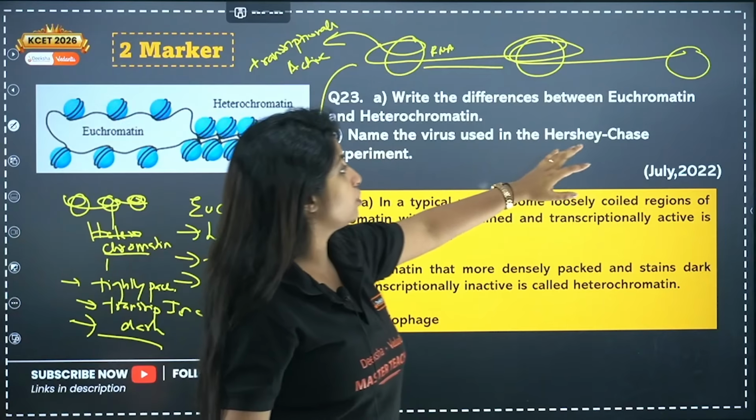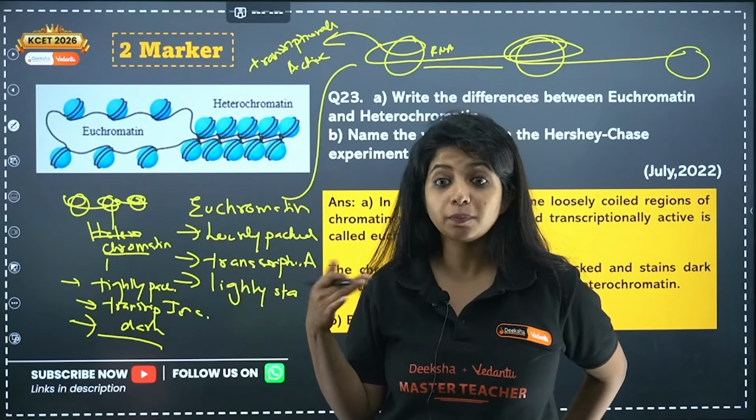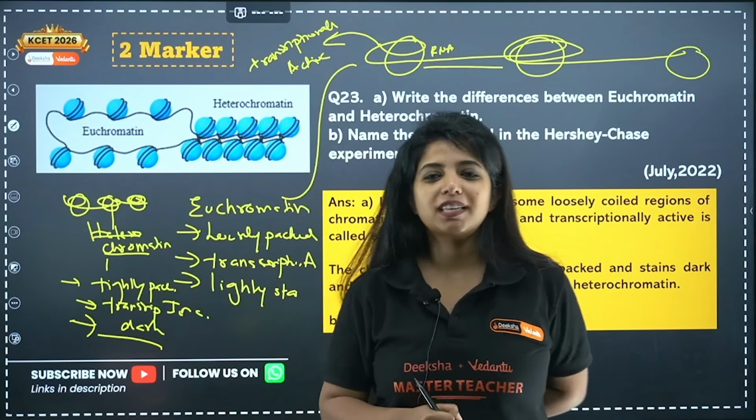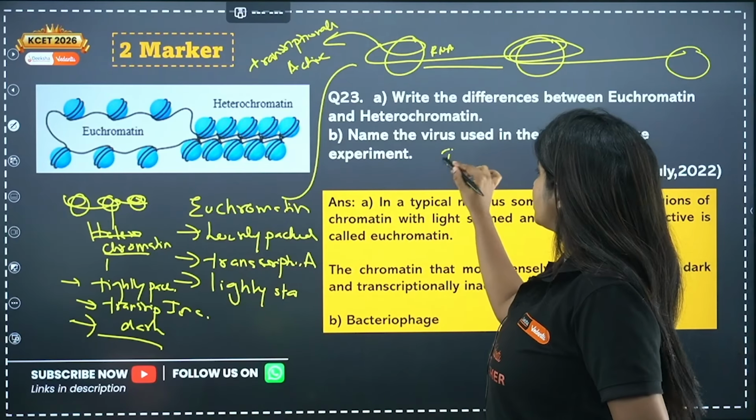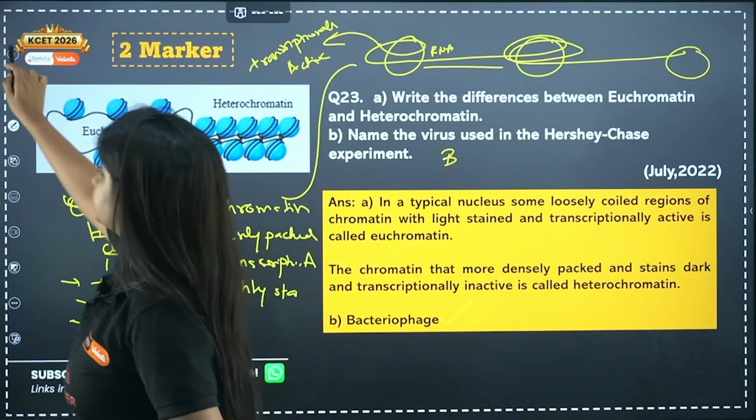Now name the virus used in Hershey and Chase experiment. Ma'am, virus? You just use bacteria, that is E. coli, and bacteriophage, no? The bacteriophage which is there, it is a virus. So the answer for this question is bacteriophage.